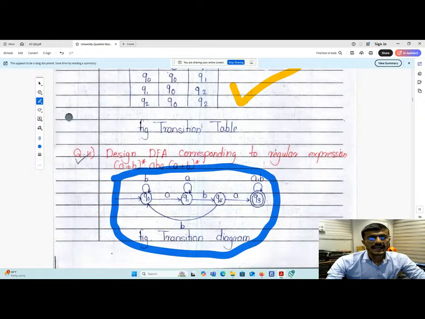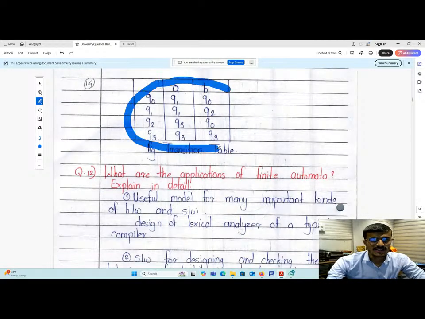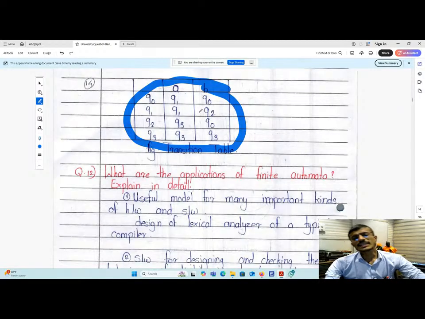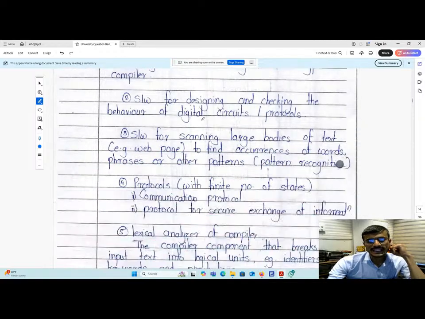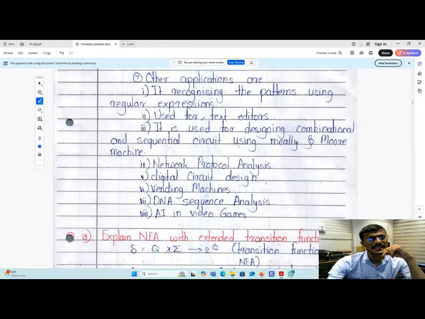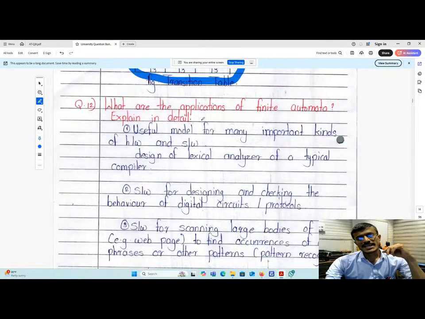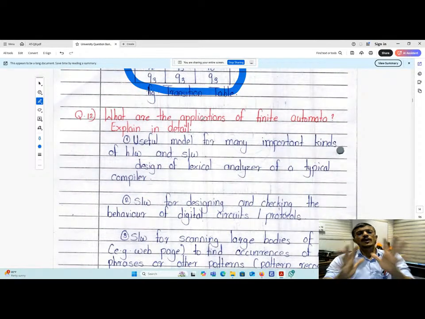Yes. And after this, you have to draw this transition function, a transition table. Okay. Now the next question, what are the applications of finite state automata? Explain in detail. Guys and girls, keep in mind, these are theoretical points. So as I am scrolling the screen, first of all, while writing the applications of finite state automata, you have to write down the formal definition of finite state automata. That is, finite state automata is a 5 tuple Q, sigma, q0, A, delta. It has to be written by you people.